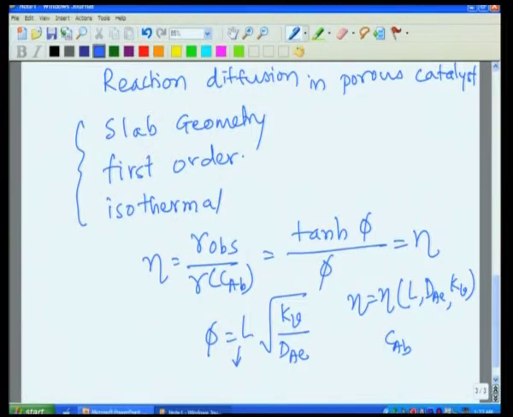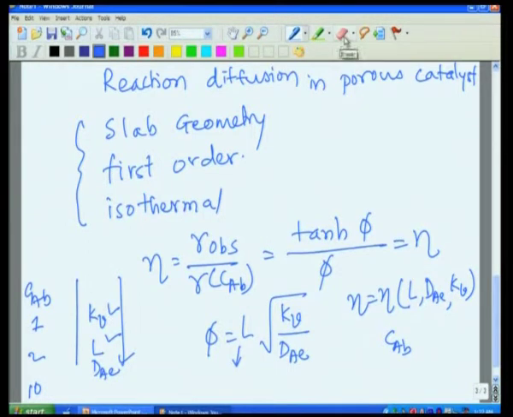Whatever the concentration in the bulk, that is, if my bulk concentration CAB is of some arbitrary unit 1, 2, 10, if the catalyst is the same, that means L is the same, dAe is the same and the reaction is the same, the effectiveness factor is the same. It does not depend upon CAB. That is observation number 1.